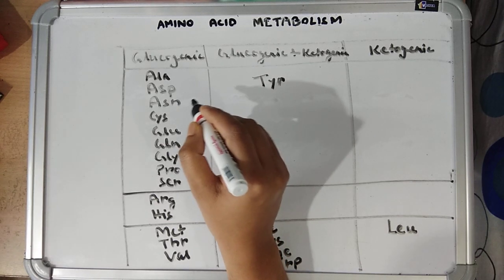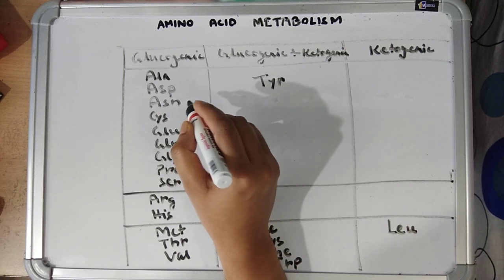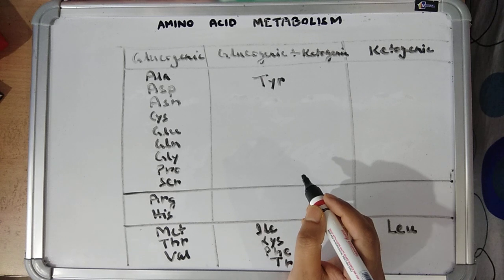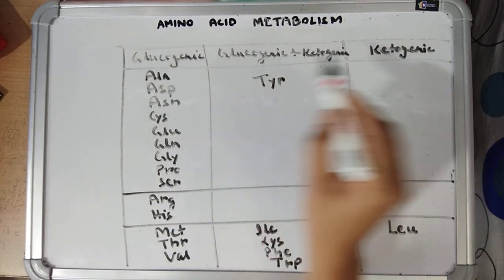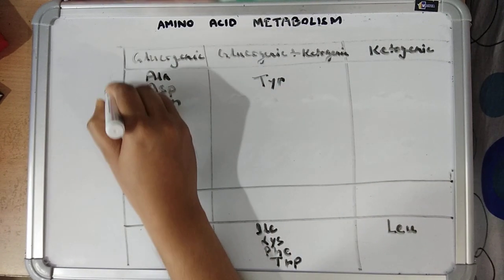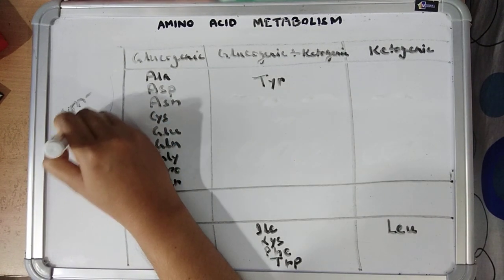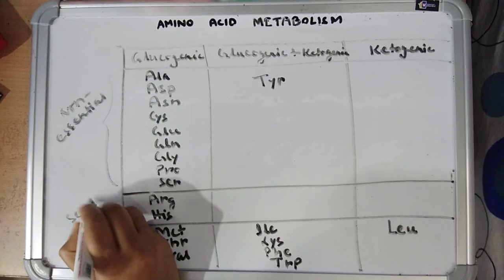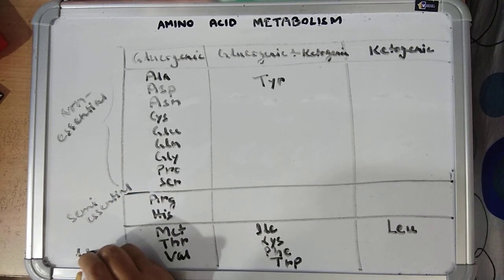Hello students, in this video I will tell you briefly about the fate of carbon skeletons of amino acids and biosynthesis of non-essential amino acids. So in this table, which I have already drawn to save time, the glucogenic, ketogenic and both glucogenic and ketogenic amino acids are shown, as well as the non-essential, then semi-essential and essential amino acids are shown.